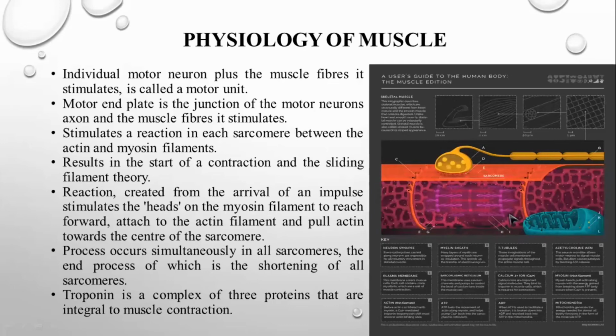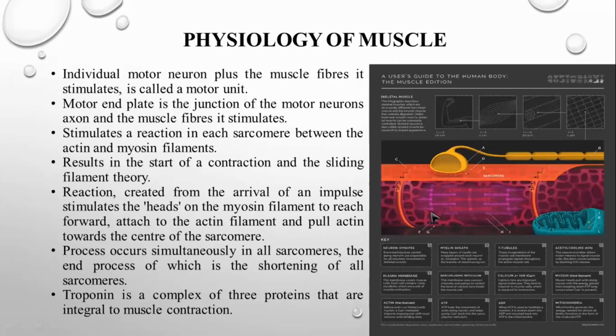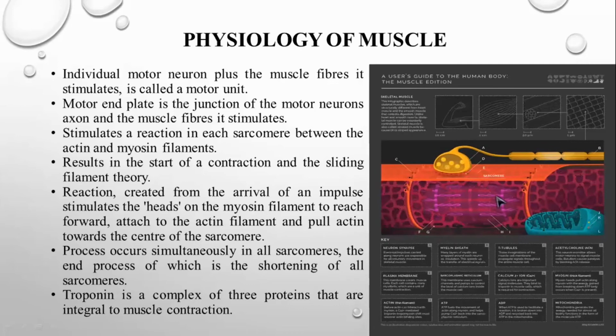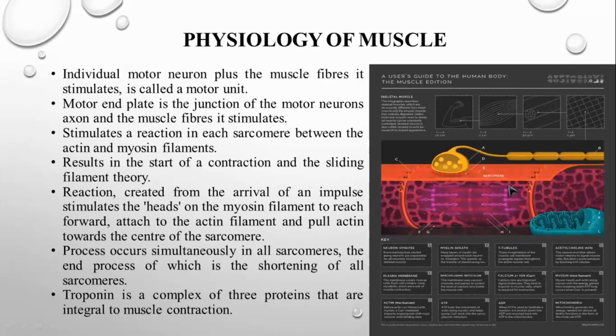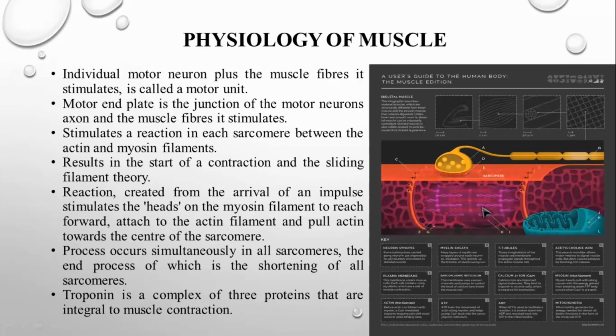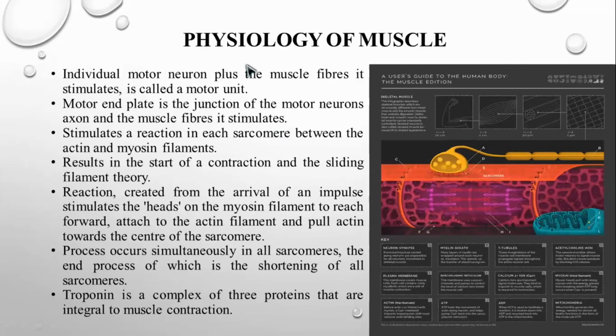This is what makes your muscle contract. This is your Z band, or Z line, and this is your H line. This is your A band. The Z line is where your actin filament is attached. Okay, we will now see the physiology.